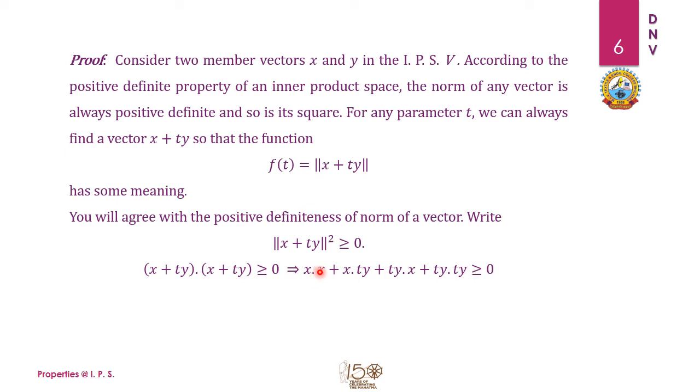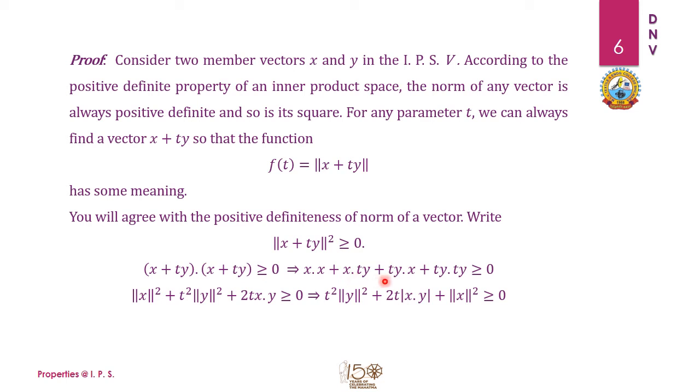I can use again the definition of the dot product of a vector with itself, which is the square of the norm. So I have written the square of the norm of x plus t square times the square of the norm of y plus 2t times x dot y, and the dot product of xy is always commutative.